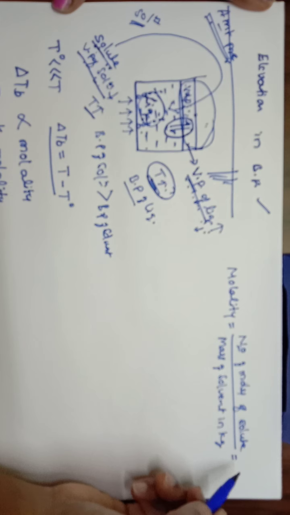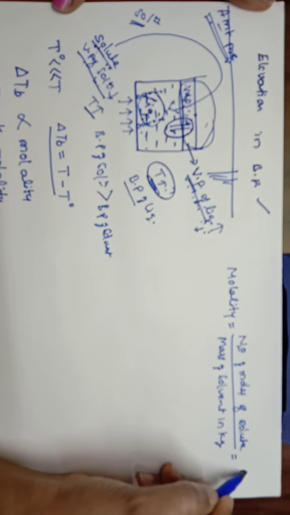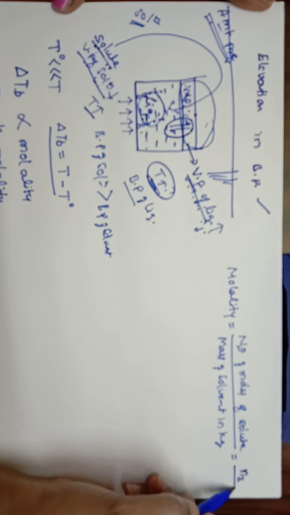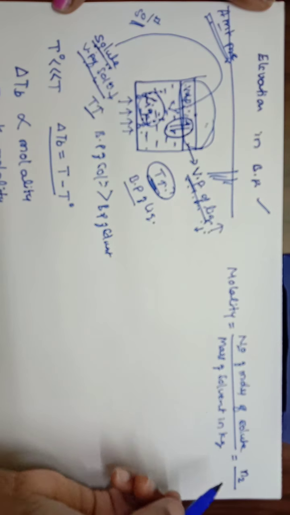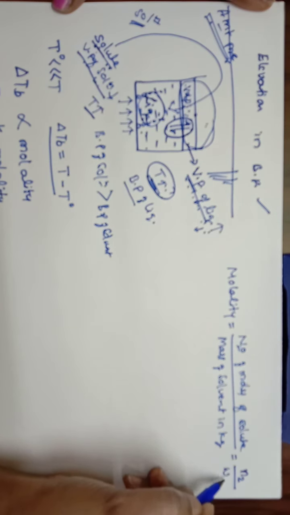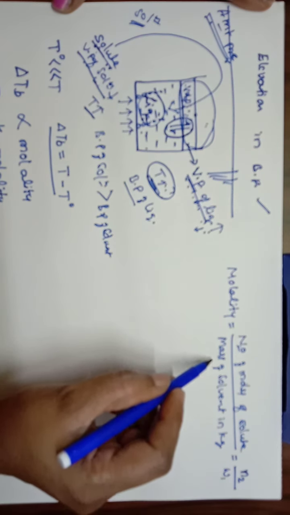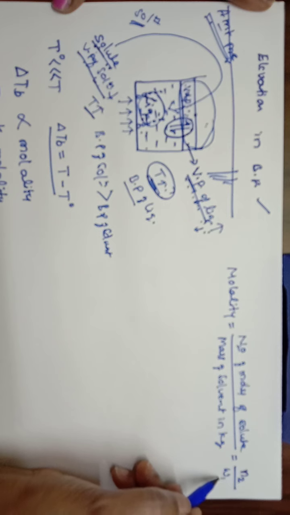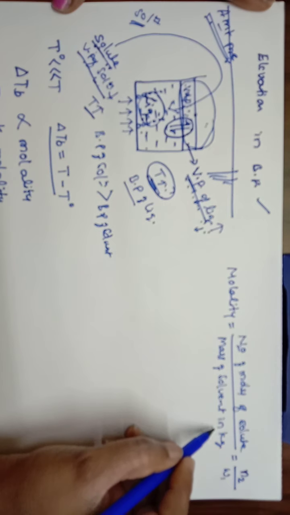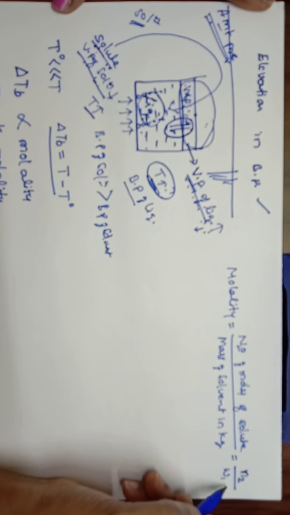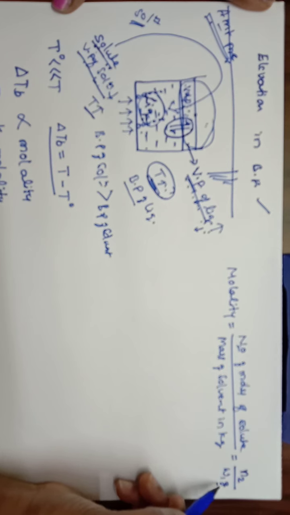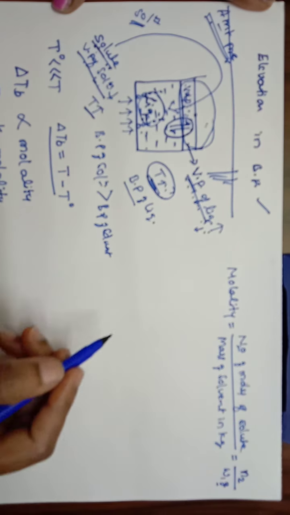So the number of moles of solute is given second preference, and the number of moles of solute is N2, and the mass of solvent is W1. So first preference is given for the solvent, and the mass of solvent is given as W1, and generally mass of solvent is expressed in grams. So this grams is to be converted into kg in the next step.